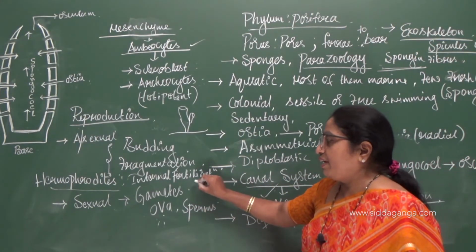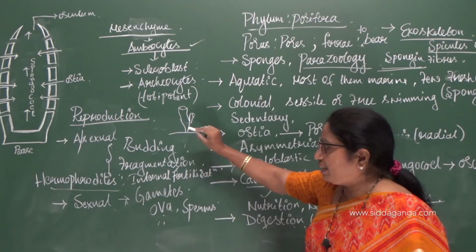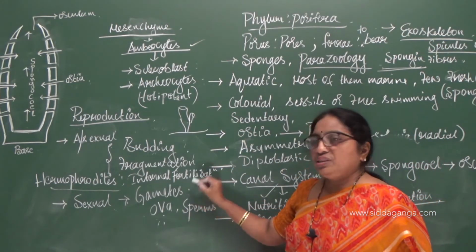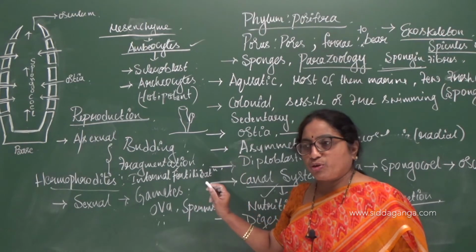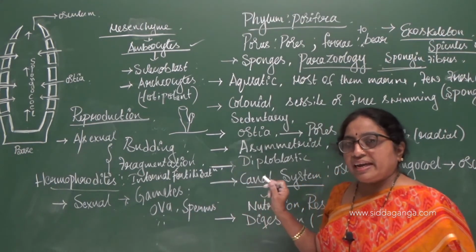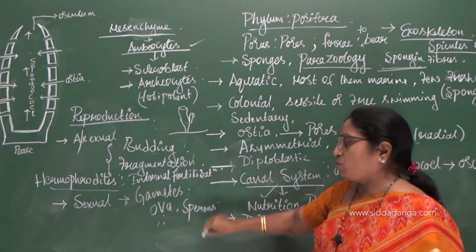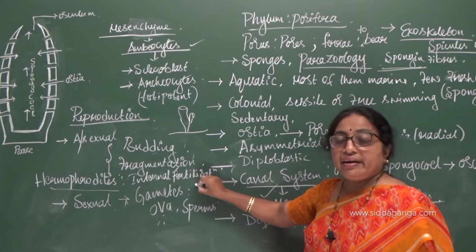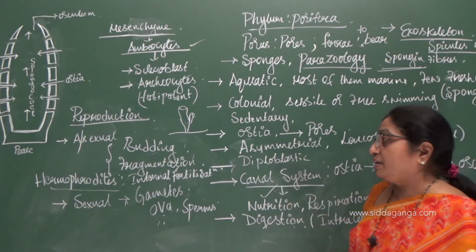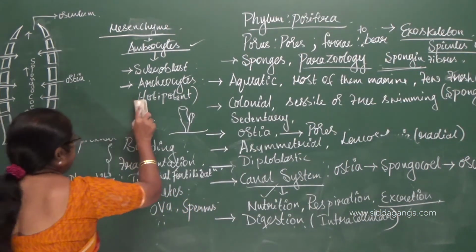So you can find internal fertilization, and asexual reproduction by budding and fragmentation. In sexual reproduction, usually the organisms are hermaphrodites. They are capable of producing both male and female gametes, and fusion of gametes takes place inside the body, hence you call it internal fertilization. And there is indirect development.